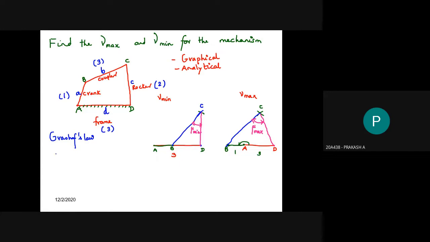Now tell me the condition. Sum of the shortest plus longest links should be less than or equal to the other two links. Correct or not? So which is shortest? Crank, sir. Largest, we are having two links, it is frame and coupler. Both are 3 centimeters, so anyone you can take. So 1 plus 3 should be less than or equal to the other two links, 2 plus 3. Correct. So the condition is satisfied.